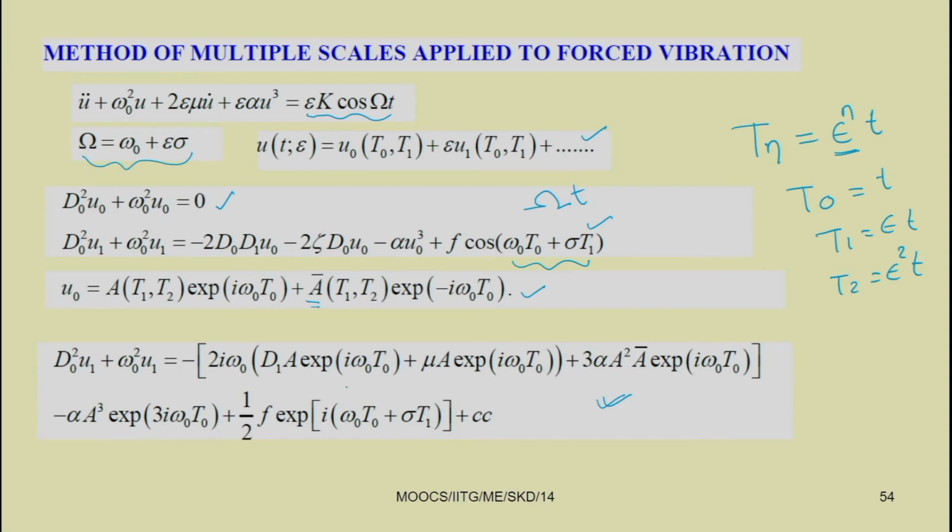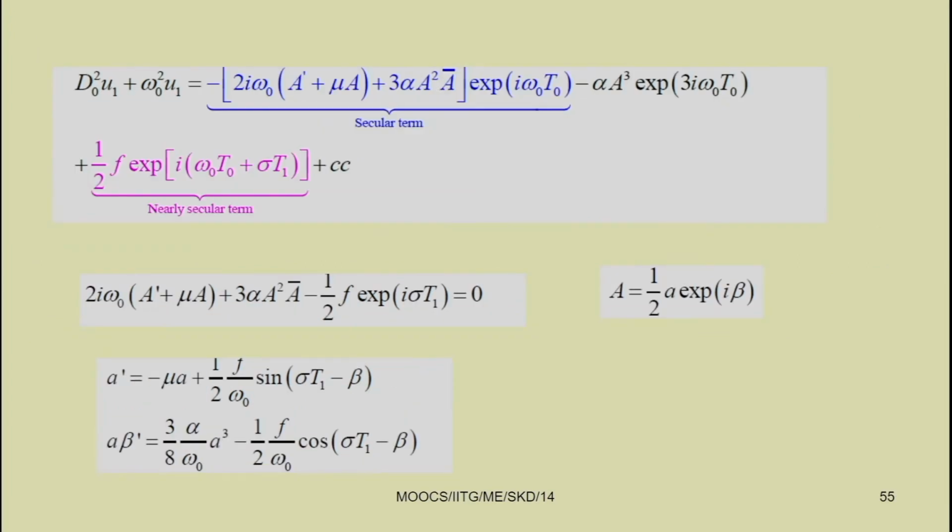For example, the terms containing e to the power i omega 0 t 0, as the coefficient of u 1 equal to omega 0 square, will tend the response to be infinite. Those are the secular terms, and we should eliminate them to find the solution. Here you can see the secular term, which is the coefficient of e to the power i omega 0 t 0.